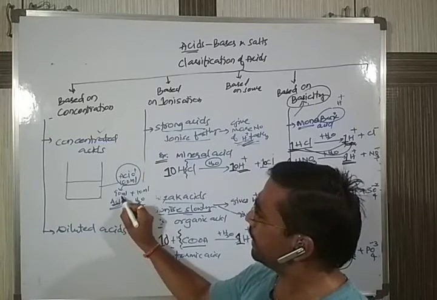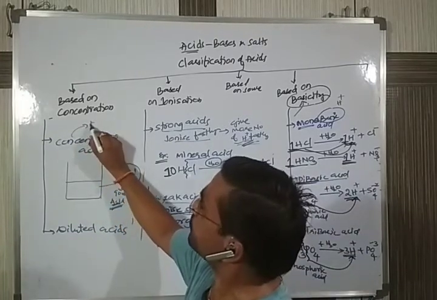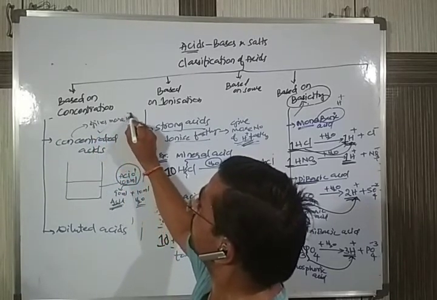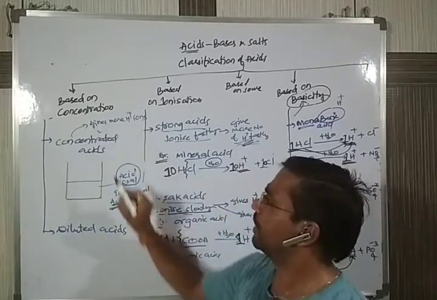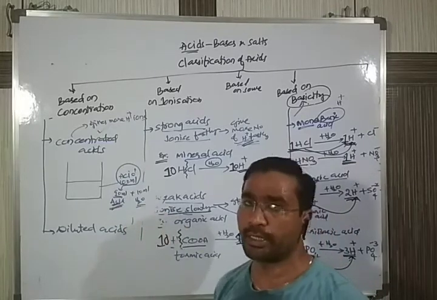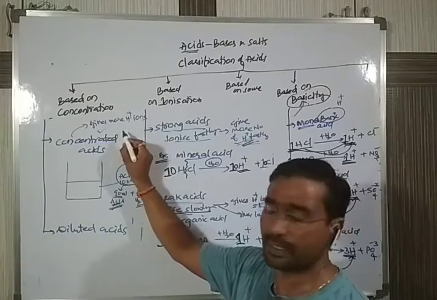As they contain the acid in more ratio, these acids give more H plus ions. They contain more H plus ions, because 90 ml is acid and 10 ml is water. So automatically, since more is acid, it gives a greater number of H plus ions.